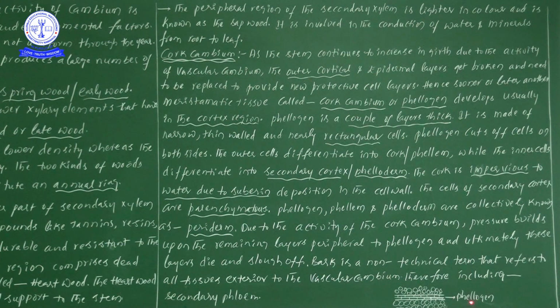So phellogen is there. Outside, cork formation takes place, and inside, phelloderm formation takes place. Altogether we call this periderm.